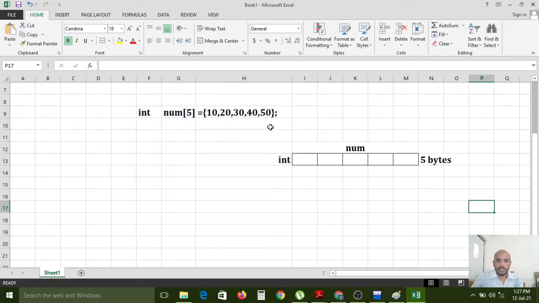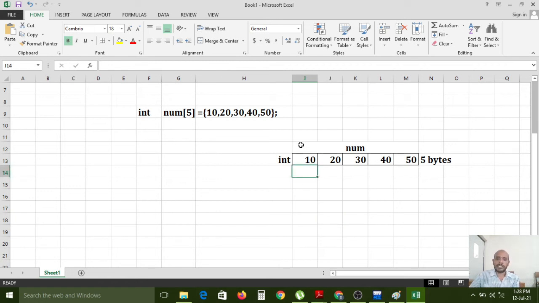So how are the elements stored? The first cell stores the first element, the second cell the second element, third, fourth, fifth. This is contiguous memory locations. It is used internally while executing the program. So the int data type will allocate the memory like this for this variable, and the same data, item by item, is stored into each memory segment.